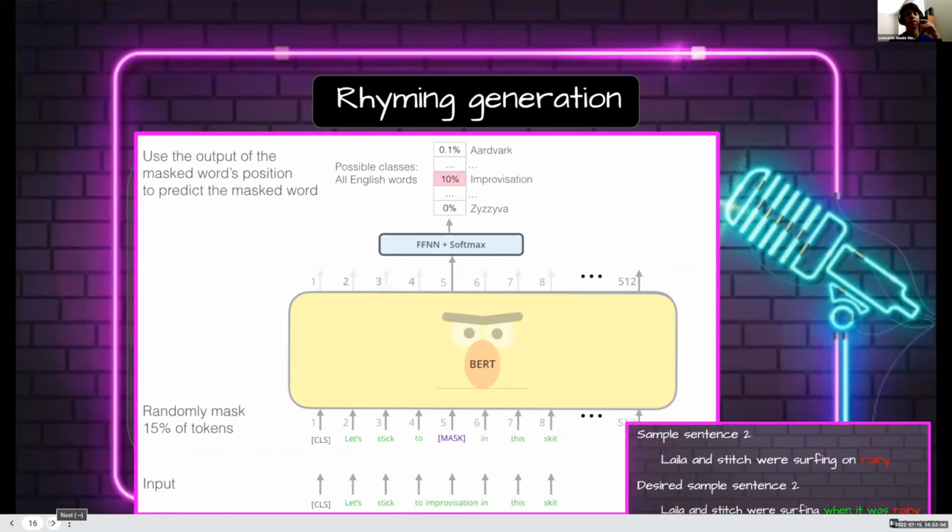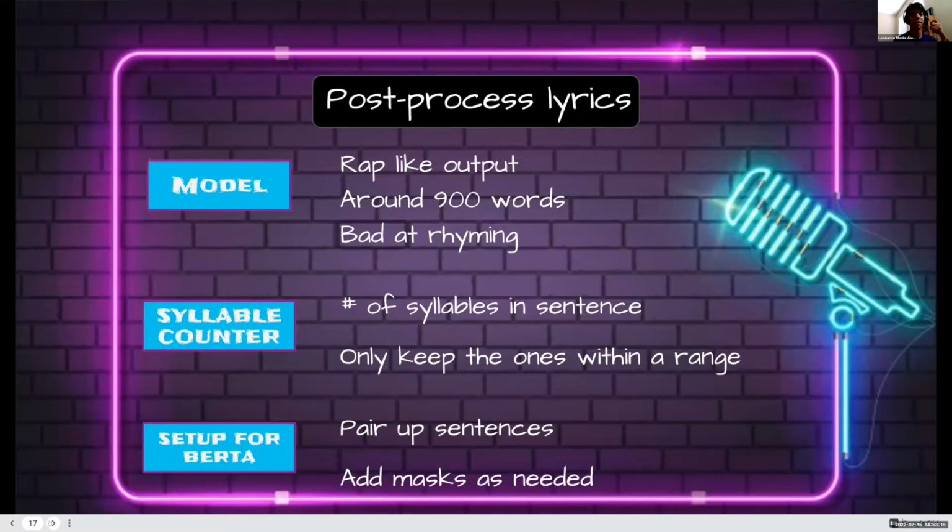All right. So we take the rap lyrics generated from the AI text gen model, which is around 900 words or 50 bars. And we had to add everything that Vincent just mentioned. The first step is checking the number of syllables in the sentences, and we only keep the ones in a certain range. Then we pair up the sentences and add masks as needed in order to prepare them for the rhyming process that he just mentioned.